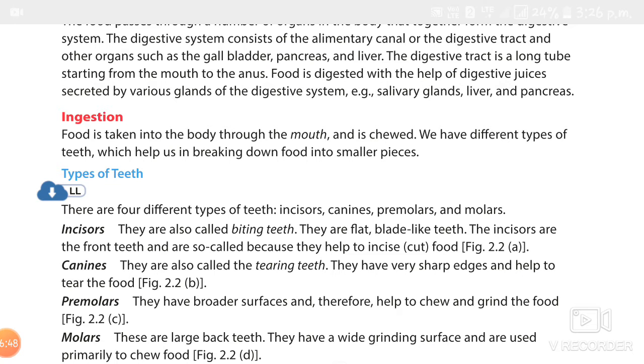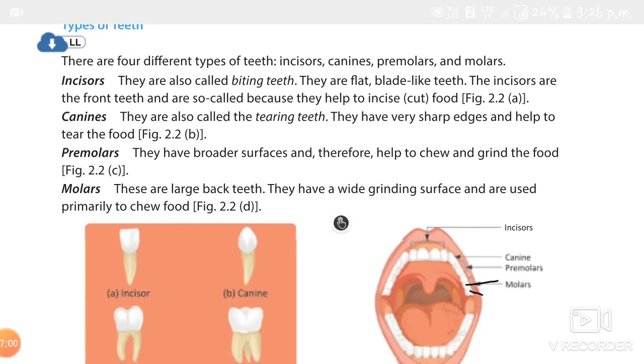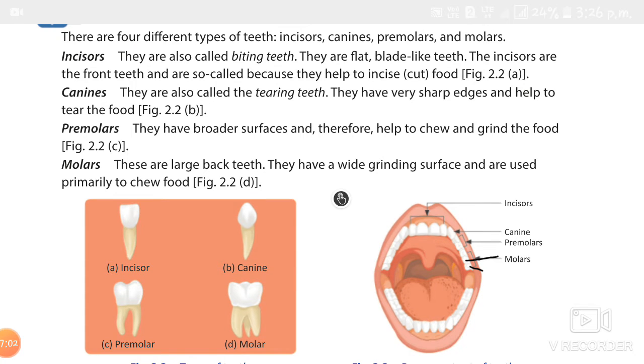Then the action of teeth. Sorry, here we studied about the tongue. The tongue has taste buds. How many taste buds? Approximately 10,000 taste buds. The taste buds are present all over the tongue, and our ability to taste comes from the taste buds, present mainly on the tip, sides, and back of the tongue.